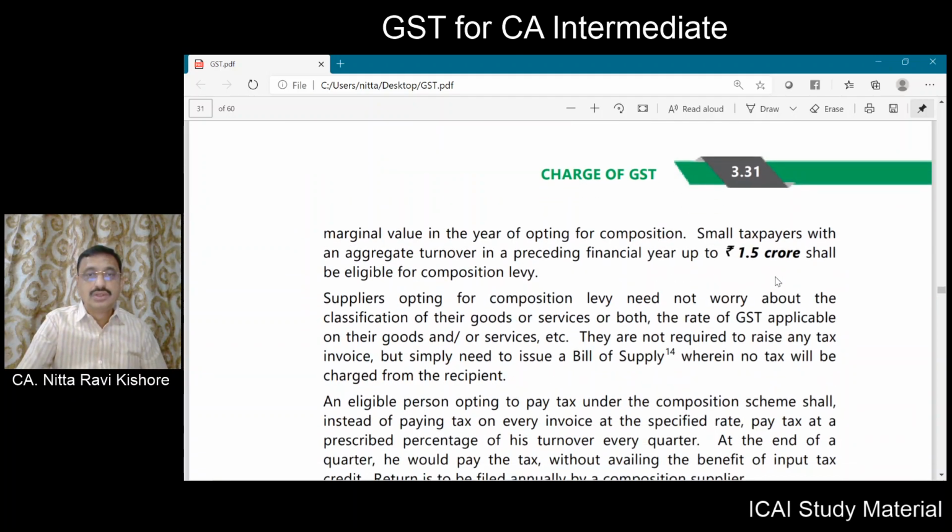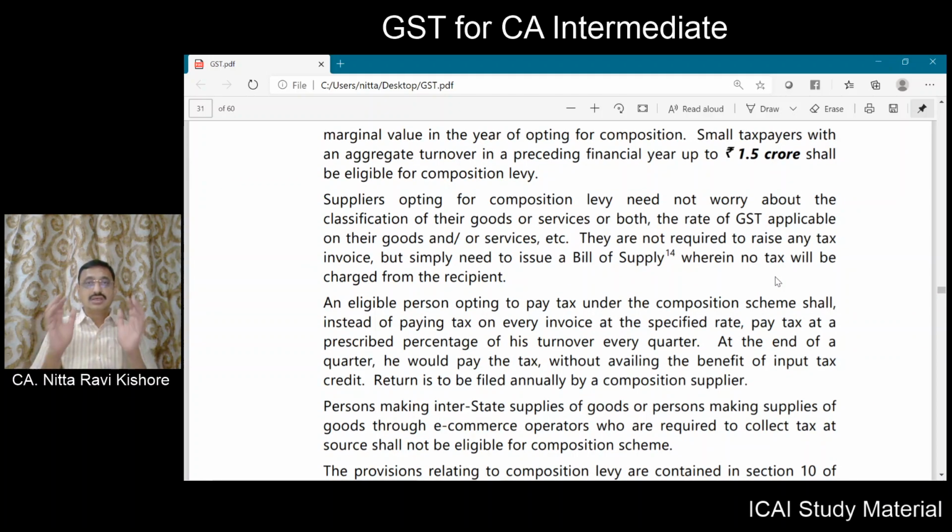Now, a taxpayer who opts for composition levy need not classify his goods or services, because the rate for the supply of goods and services made by him during the financial year will be the same. So the rate of tax will not change depending upon the category of service or category of goods that have been supplied by that taxpayer.